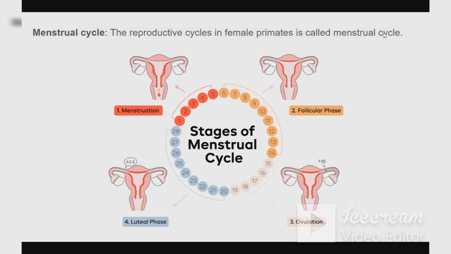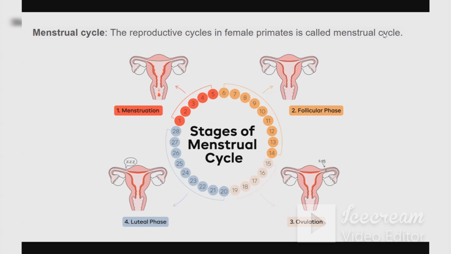This menstrual cycle is divided into 4 phases: menstruation, then the follicular phase, then ovulation, and the luteal phase. If I say about the names, it is very clear what the things are. Menstruation means release of the blood. Follicular phase means at this point of time, follicles are being produced.